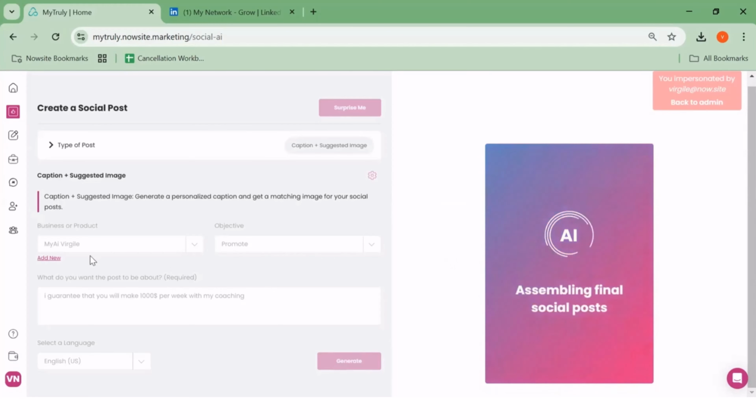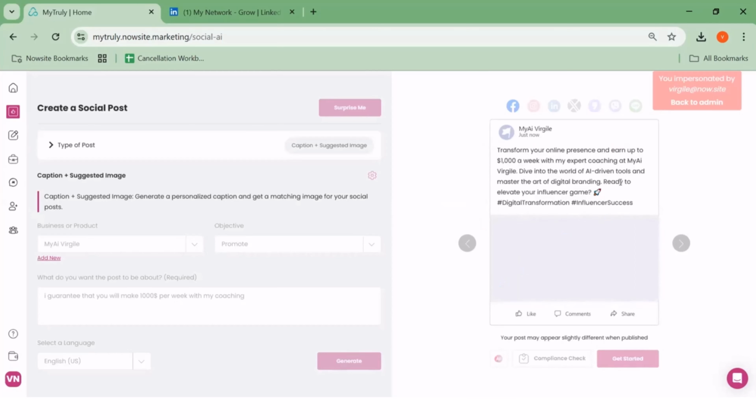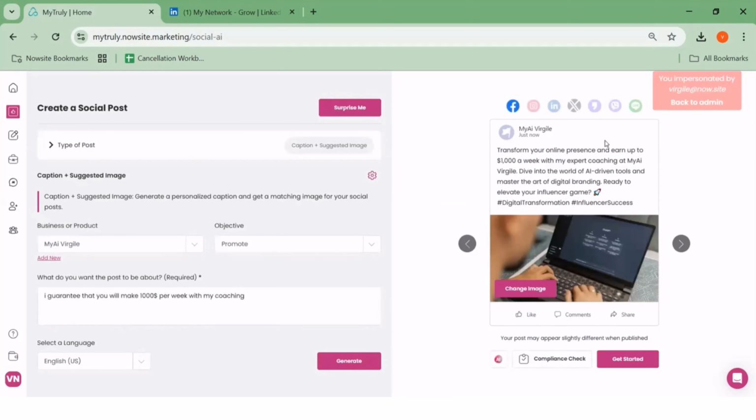Now, the AI will review basically the product, the objective, and the conversation, and give me basically the sum of what I have asked. At this point here, you can see that I have the compliance check that can help me rate the risk of this conversation. So I'm going to click on the compliance check,